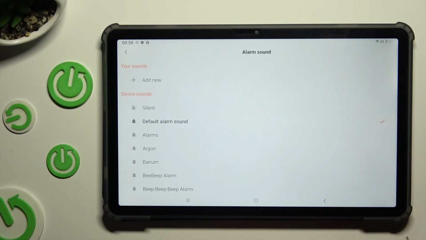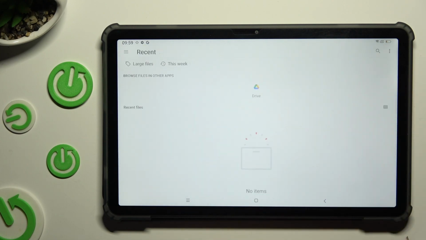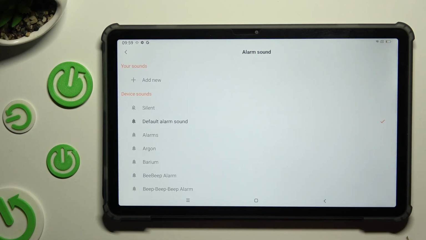Click on ringtone, and by tapping on Add New at the top, tap on any song from your device. You can also just pick one of those sounds.